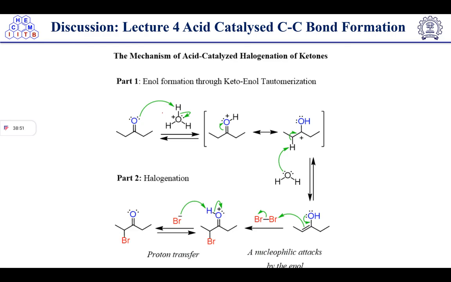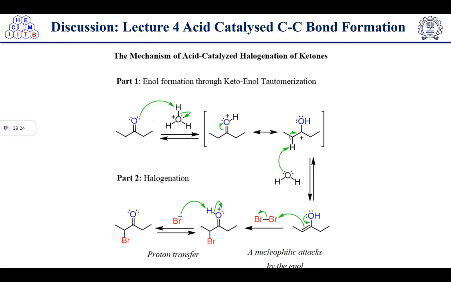So in part 1, what happened? Enol formation through keto-enol tautomerization is taking place. Here, keto-enol tautomerization in acidic condition will take place. How will it take place? In basic condition, we were learning that proton abstraction is taking place and negative charge is generated here, and that will form the enolate, and then protonation will result in enol formation.